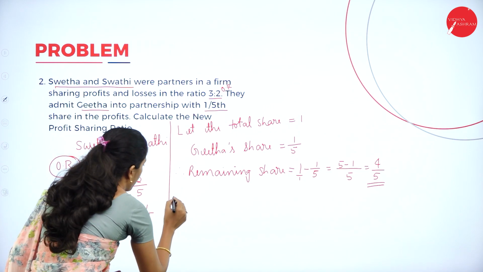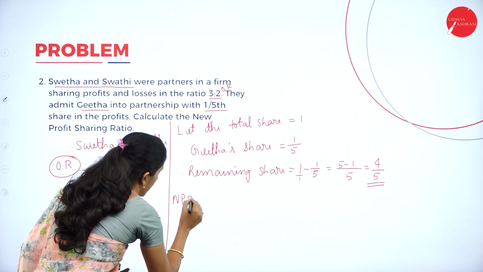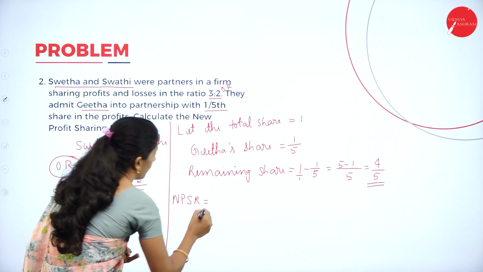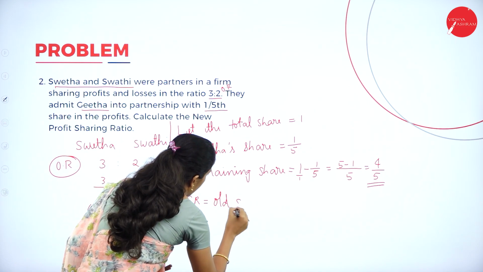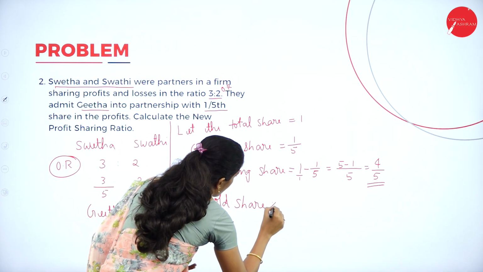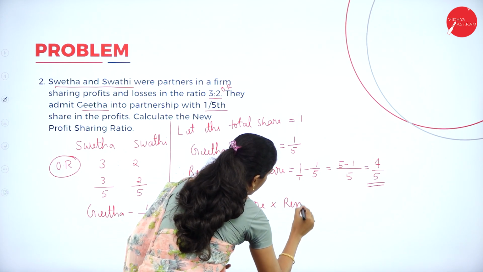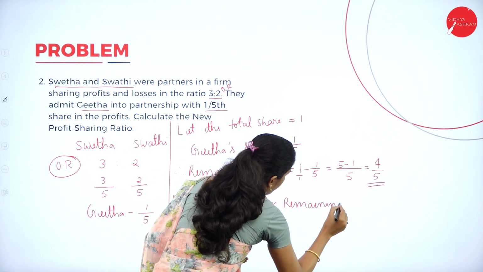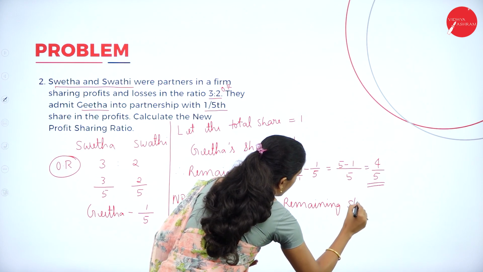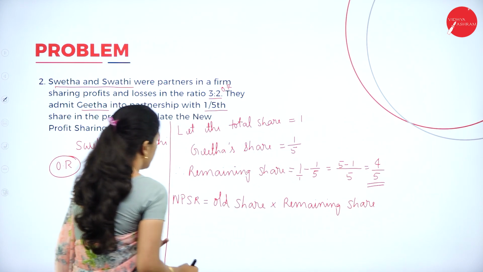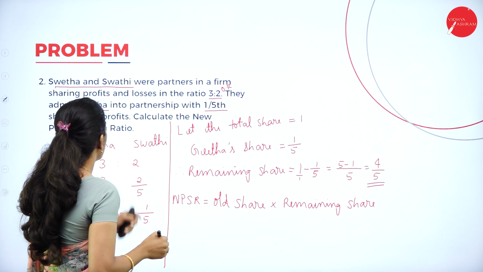Now how to calculate the new profit sharing ratio in this situation? NPSR is equal to old share into remaining share. Now calculate that of Shweta.